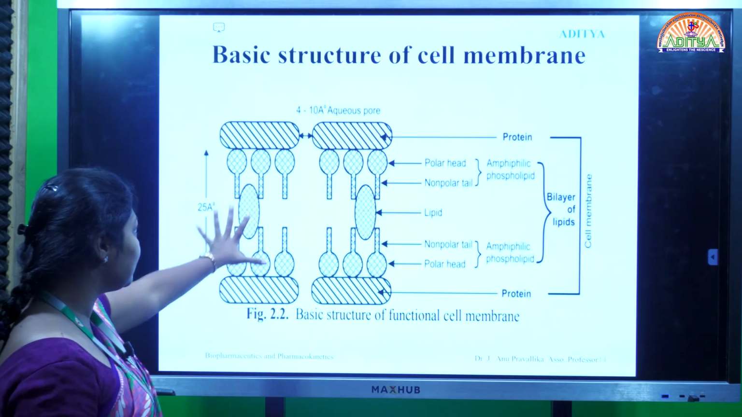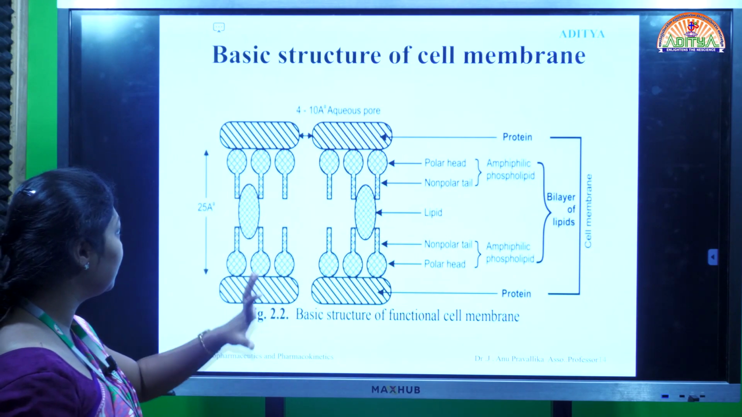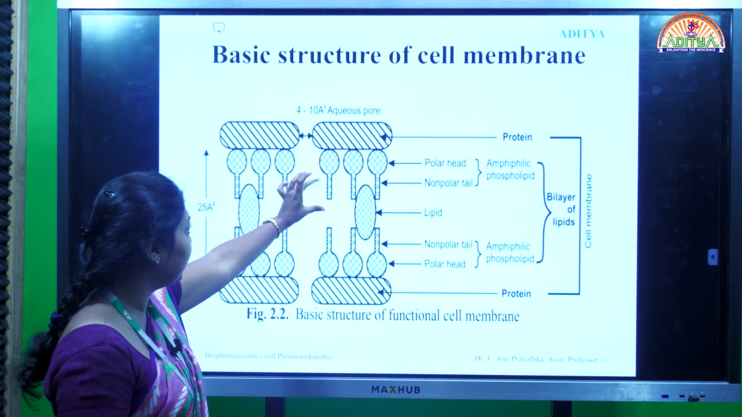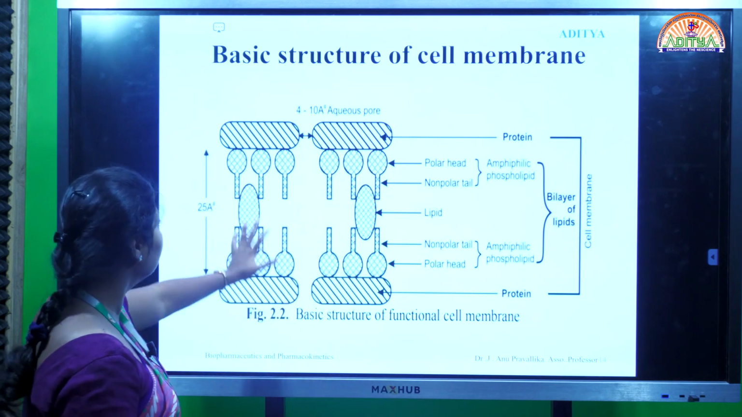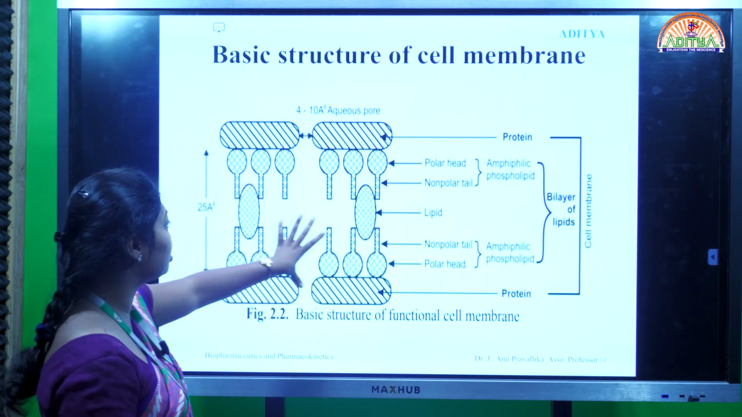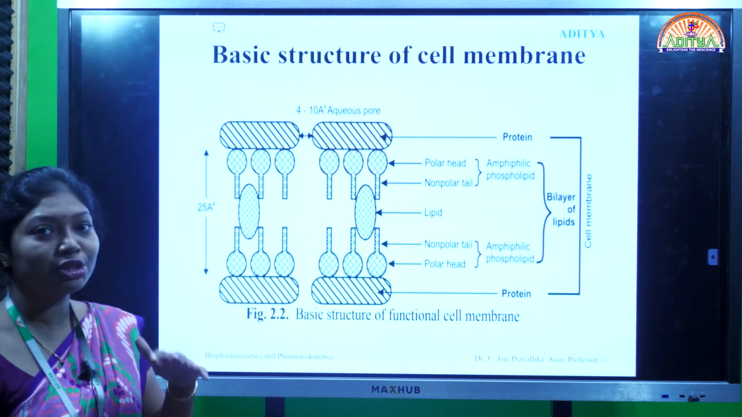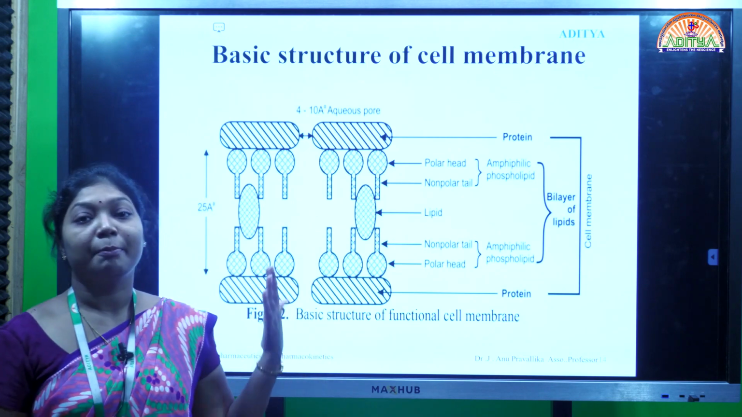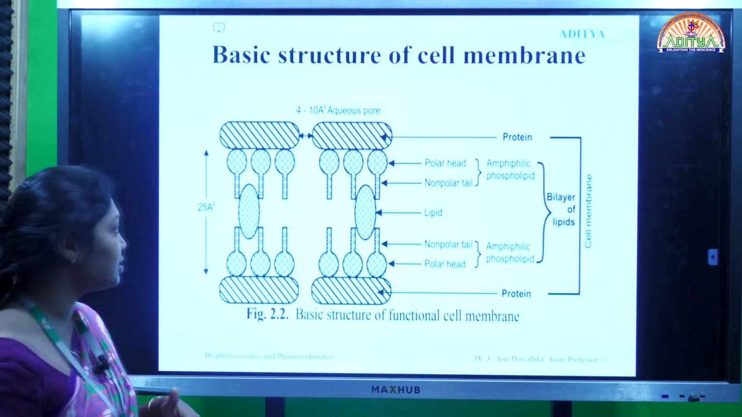So this is the basic structure of the cell membrane. If you observe here, we have the polar head, non-polar tail, protein, everything is here. The simple basic structure of a cell membrane should be like this. Every drug should cross this type of cell membrane. Many cell membranes it should cross, and then only can it reach the systemic circulation.